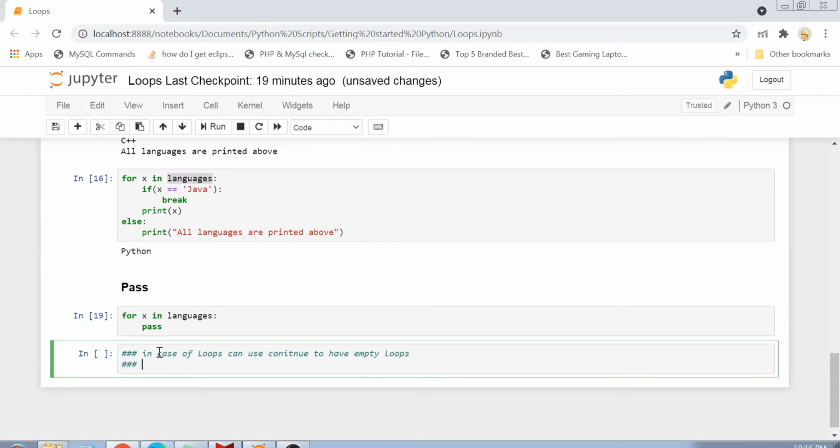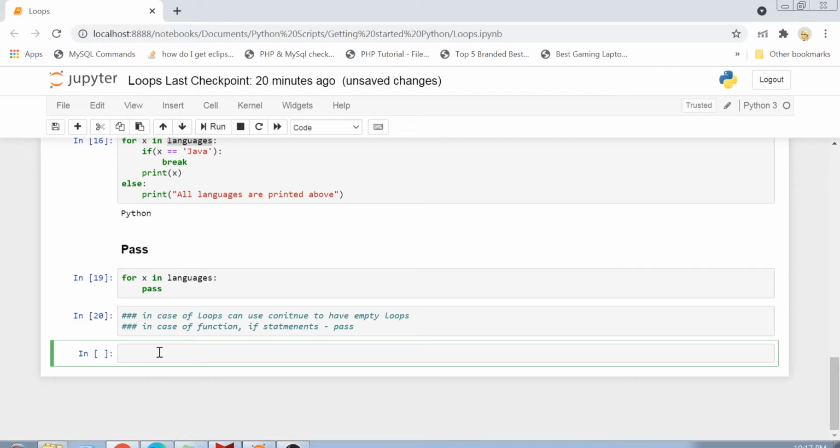But in case of any other thing, like in case of functions or if statements, you have to use pass. Okay, so pass is universal for creating any sort of empty implementation. Okay, so I hope this is clear to you guys, and this was a short video covering in detail about loops.